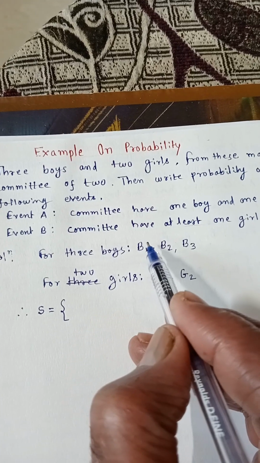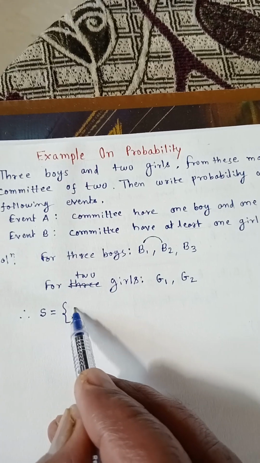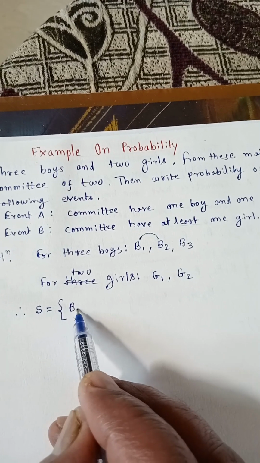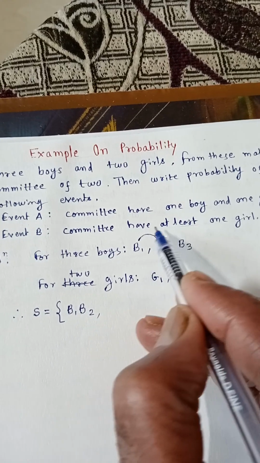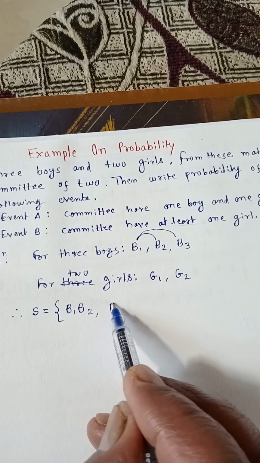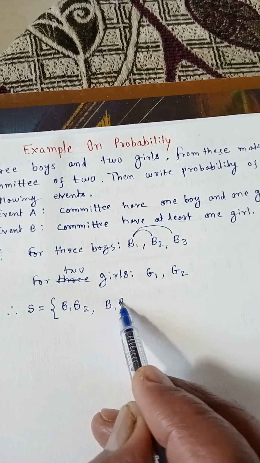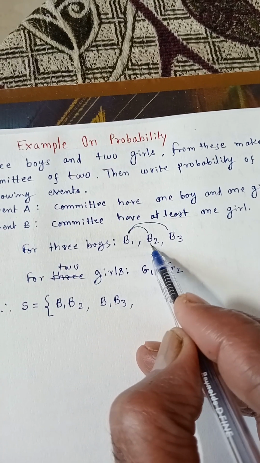That is, the first committee is B1, B2. Second is B1, B3. Third is B2, B3.